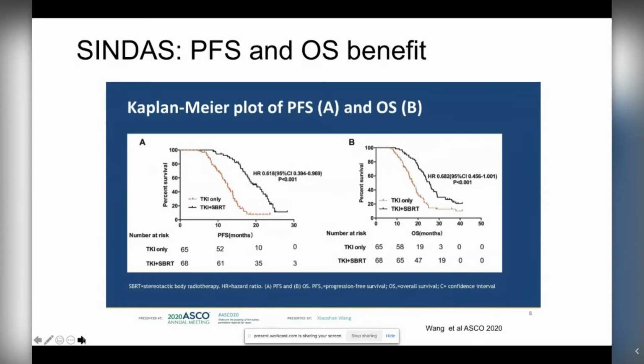And then lastly, they did include patients with EGFR mutations such as exon 20, and there was a higher rate of these patients in the TKI-only arm, and we know that first-line EGFR TKIs such as erlotinib and gefitinib really don't work for EGFR exon 20. But nonetheless, I think this is a meaningful study and is the first positive study at this interim analysis, and we're hoping to see more of the results as the study matures.